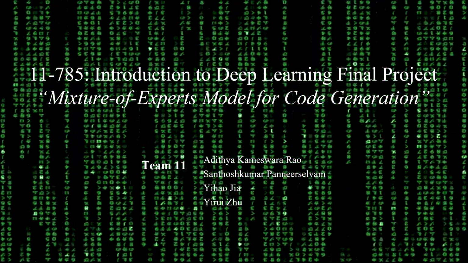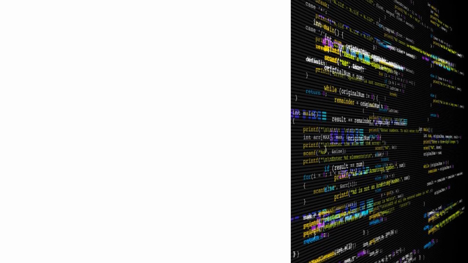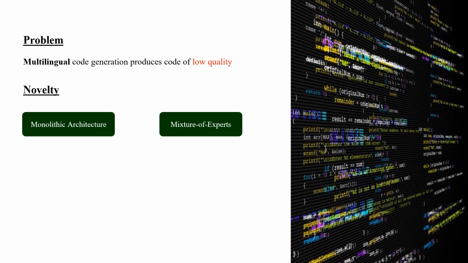We are presenting a mixture of experts model for code creation. Currently, ML-driven multilingual code generation faces a problem of creating low-quality code. Existing techniques rely on models of monolithic architecture, which does not work well. However, our team has created a robust framework that leverages the concept of mixture of experts. This new solution has greatly improved the accuracy of code generation across multiple programming languages.